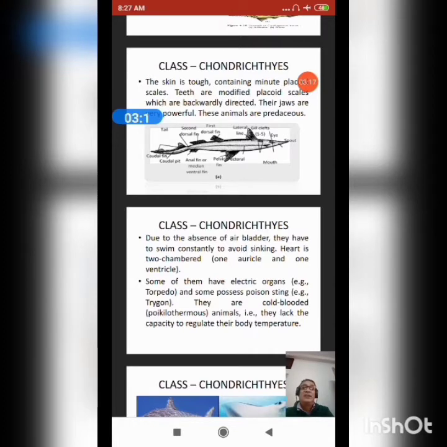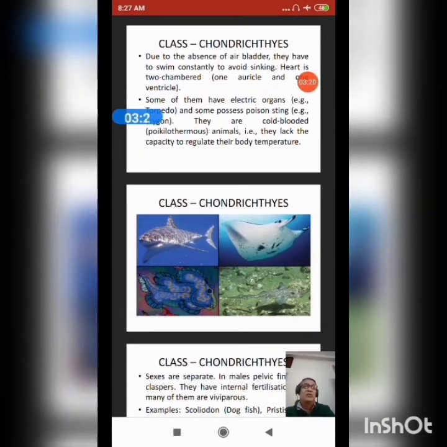Next we have to discuss the presence or absence of air bladder. Due to the absence of air bladder in their body, they have to swim constantly to avoid sinking. Heart is two chambered, one auricle and one ventricle. Some of them have electric organs, that is Torpedo. Some possess poison sting, that is Trygon. They are cold-blooded, that means poikilothermous animals. Poikilothermous means they lack the capacity to regulate the body temperature.